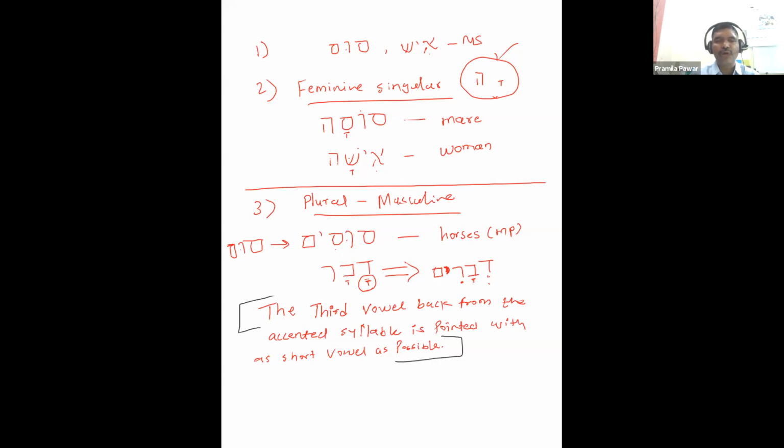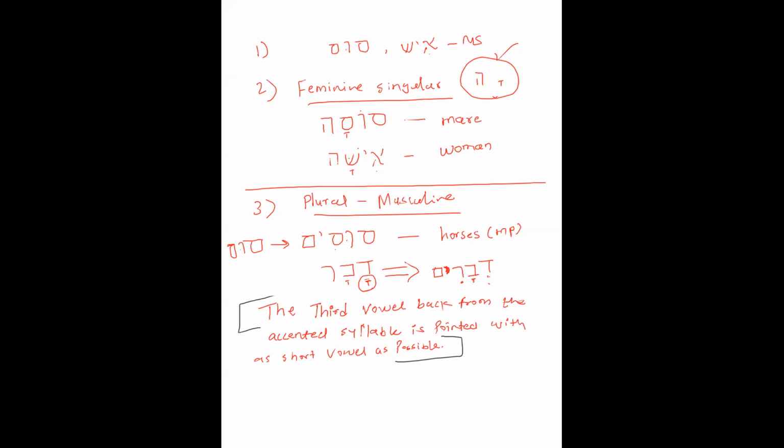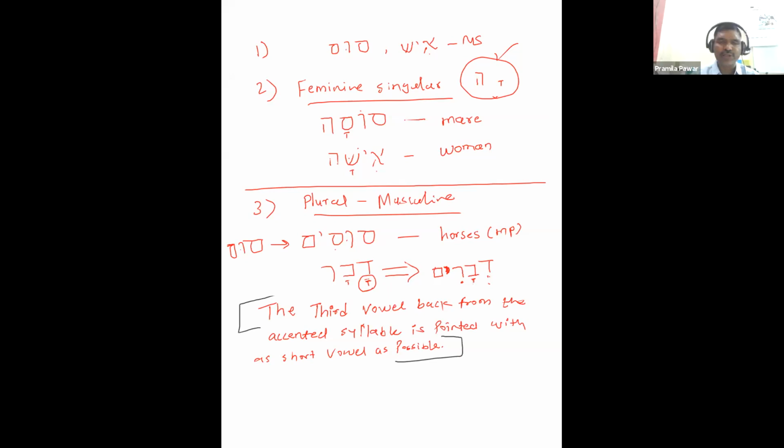So it is a very important law. From henceforth, you have to remember this law. You may ask why the lexicon root word is like this, then why the format is like that, or why this word is inflected. The inflection or alteration takes place because of this law. The third vowel back from the accented syllable is pointed with as short a vowel as possible. So always remember that for nouns, and even in verbs, this rule is applied.